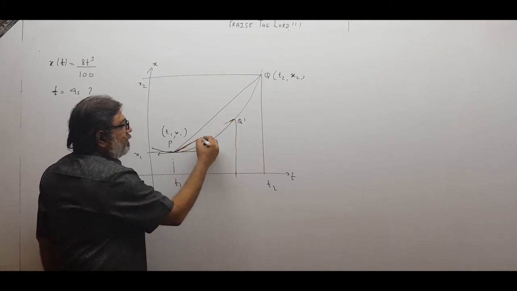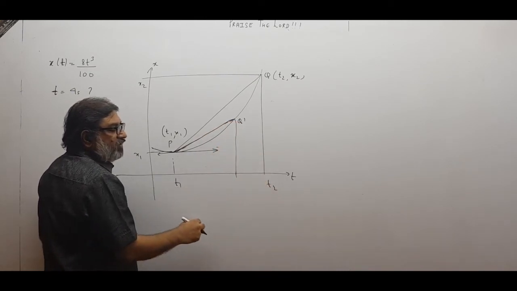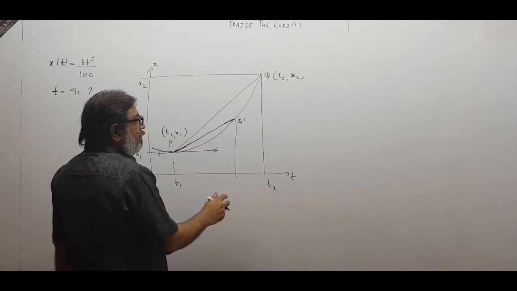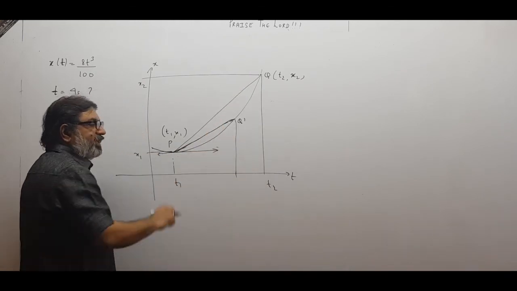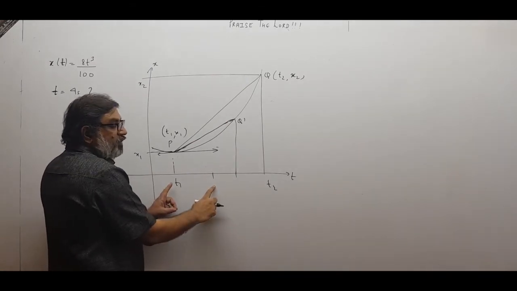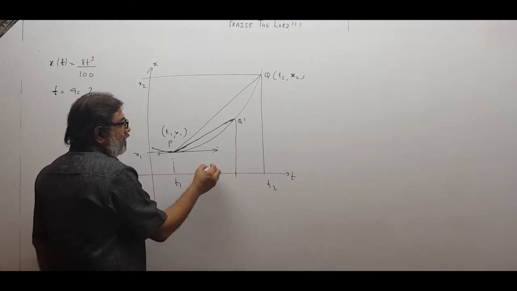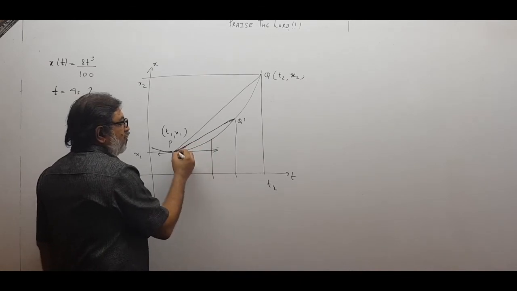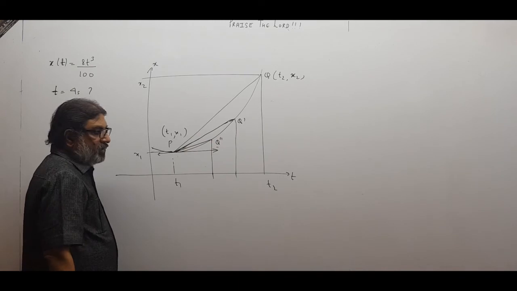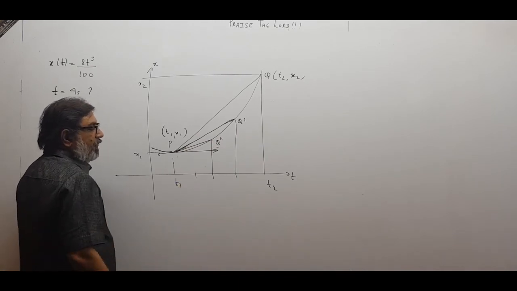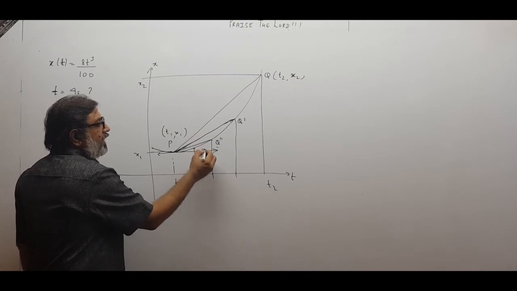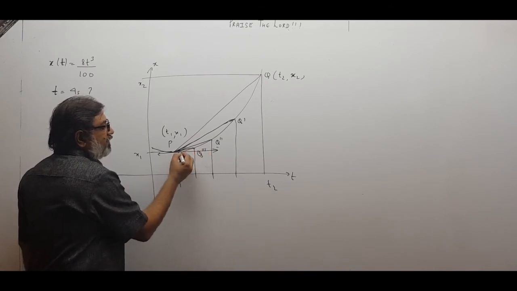As my time interval decreases from this much to this much, my slope changes from this to this, that much I can see. I still decrease my time interval. Corresponding to this, the point is this on the curve, so my slope is PQ double dash. I still decrease the time interval. Corresponding to that, my point is this on the curve, Q triple dash, and so the slope is PQ triple dash.